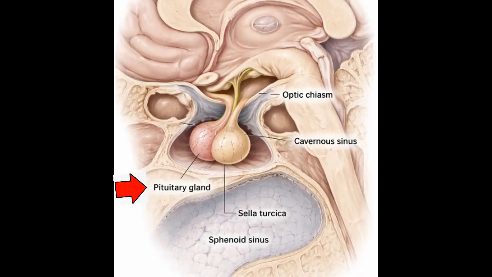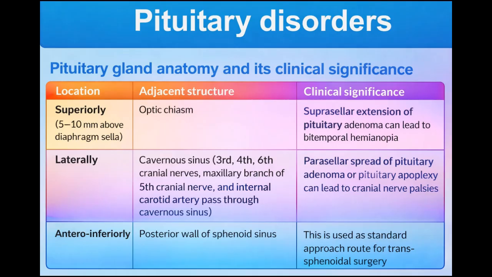The pituitary gland is a small endocrine gland located at the base of the brain inside a bony cavity called the sella turcica. It is often called the master gland because it controls many hormones in the body. This table in front of you describes the position of the pituitary gland and the structures adjacent to it, and the clinical importance of those nearby structures.